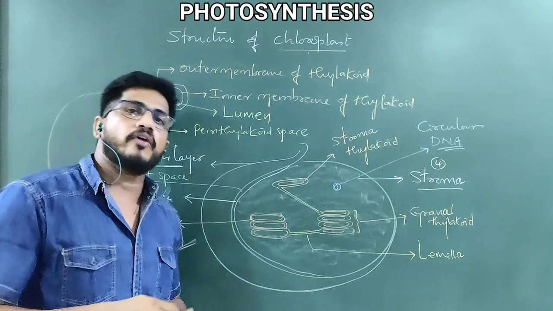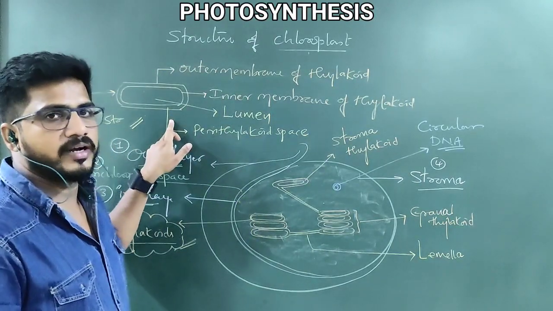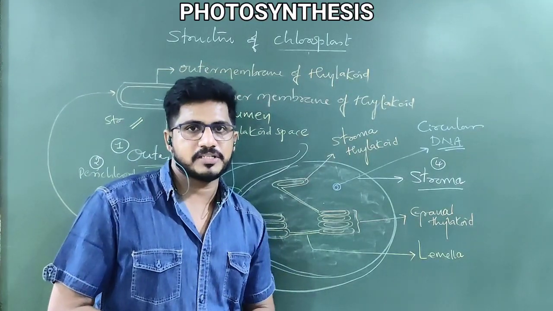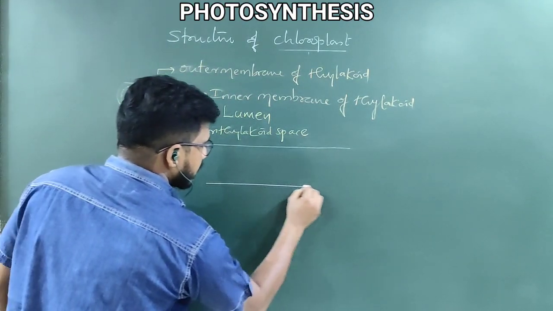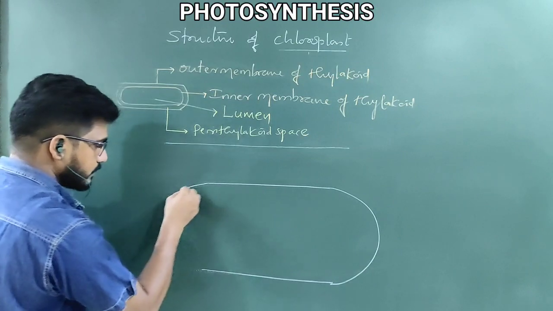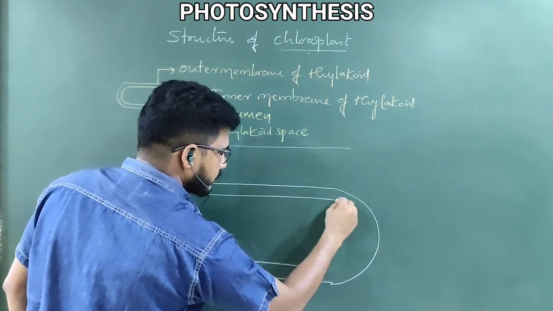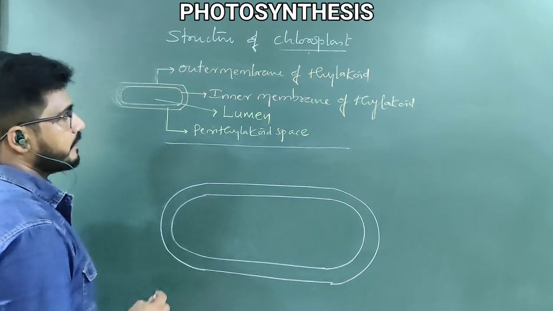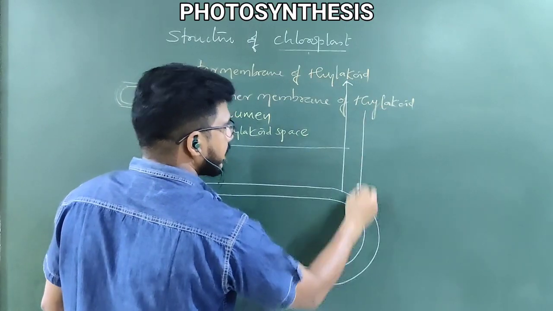So let me give you the ultrastructure of the thylakoid. The ultrastructure of the chloroplast is different, the ultrastructure of the thylakoid is different. This is just a labeling of the thylakoid. Let me show you how all these parts are involved in photosynthesis through their specific features. Again, I am drawing the thylakoid structure. This is the thylakoid outer membrane, and this is the thylakoid inner membrane. Observe carefully. No need to label again. You know very well.